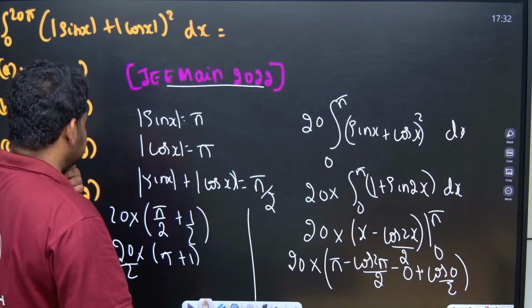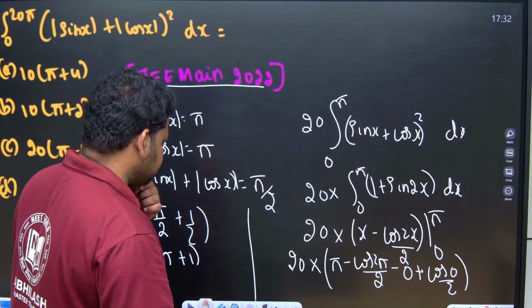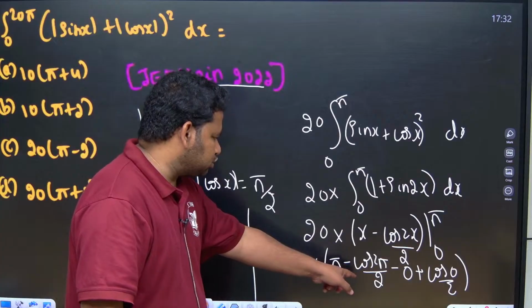Actually on solving this, 20 into pi by 2 plus 1 by 2. Cos 0 is 1, so this will be 0 minus 0, plus cos 0 by 2, which is 1 by 2.